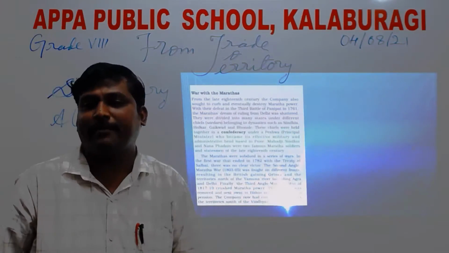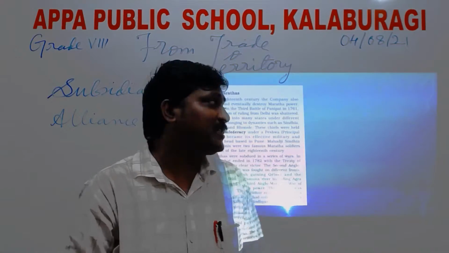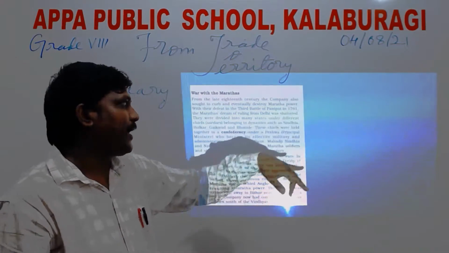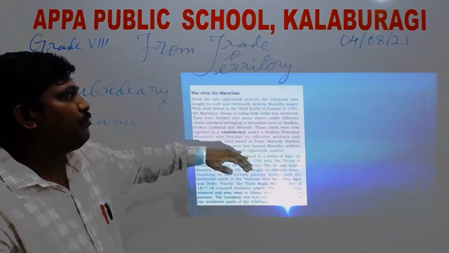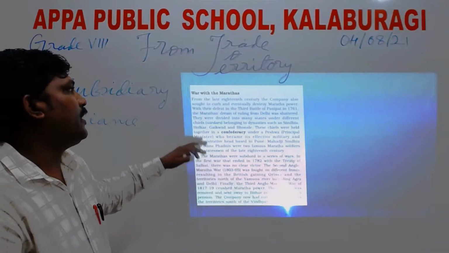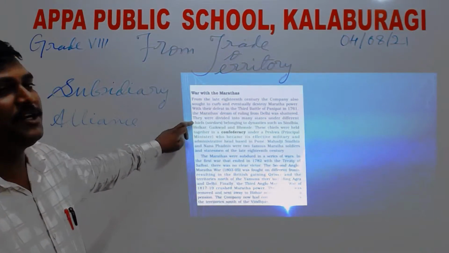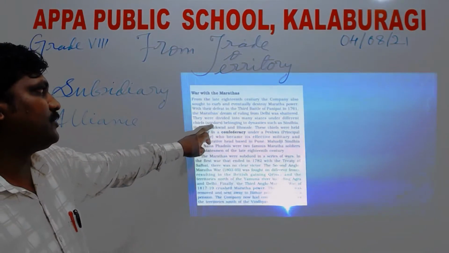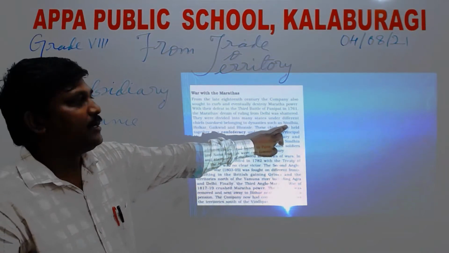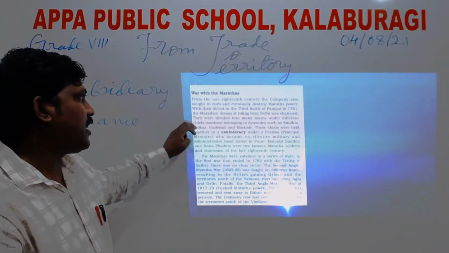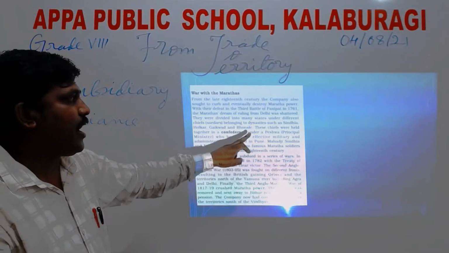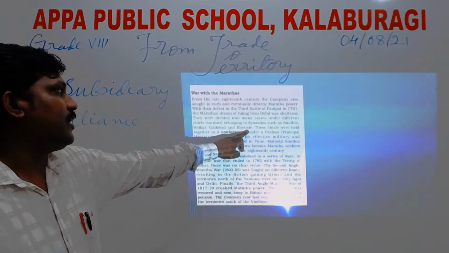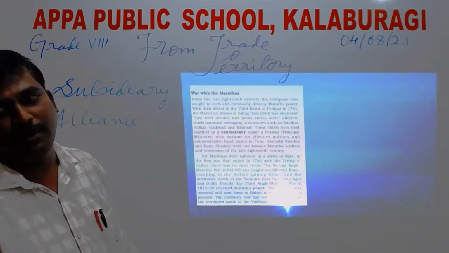When they were returning back, they had lost many soldiers in 1761. Now, the Maratha kings, my dear students, were under different chiefs. You can call them Peshwas, belonging to dynasties such as Scindia, Holkar, Gaikwad, and Bhosle. These were the renowned dynasties of the Marathas.